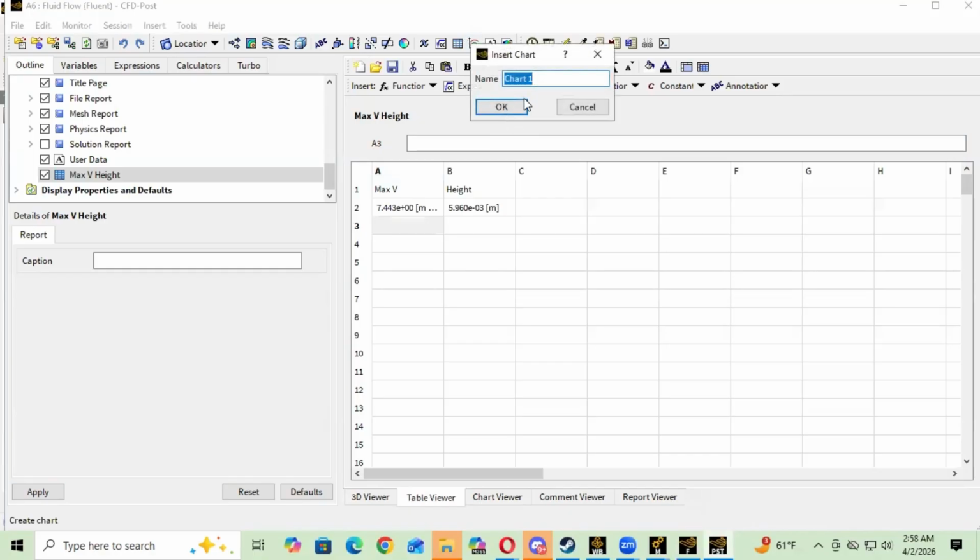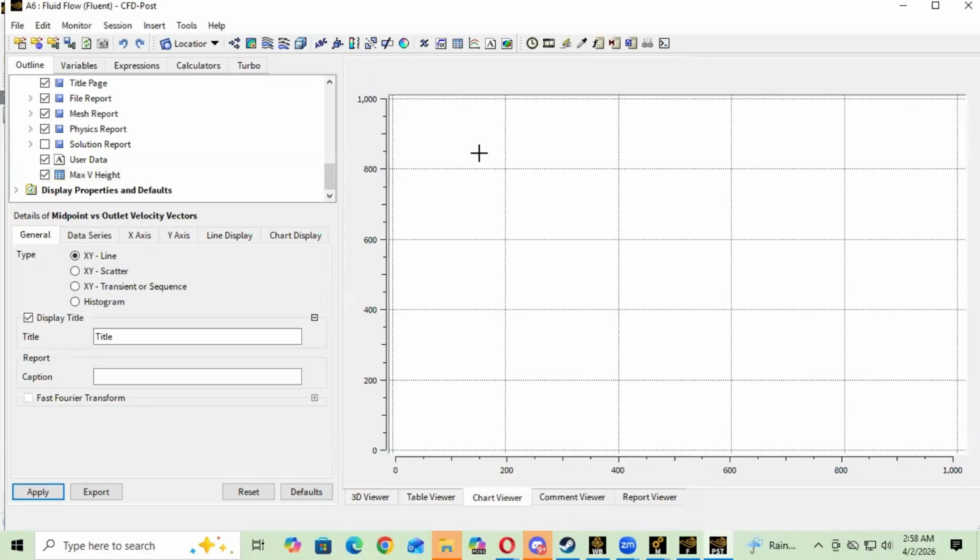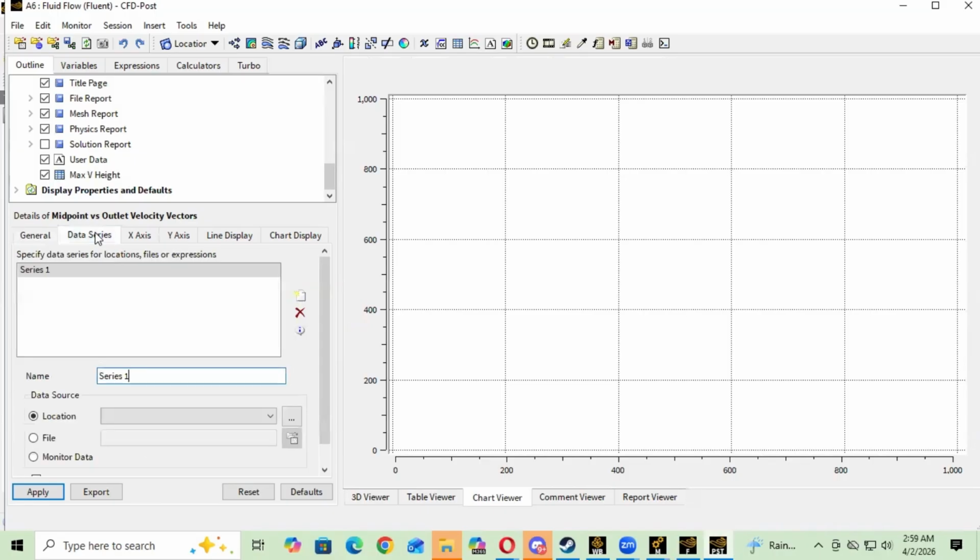So we're going to go up here. We're going to create a chart. This chart is going to be midpoint versus outlet velocity vectors. And click OK. We're going to get a pop-up like this. And so the title, we're just going to call this midpoint versus outlet velocity vectors. You don't have to name it. I'm just naming it. We're going to leave it as XY line, data series, series 1.